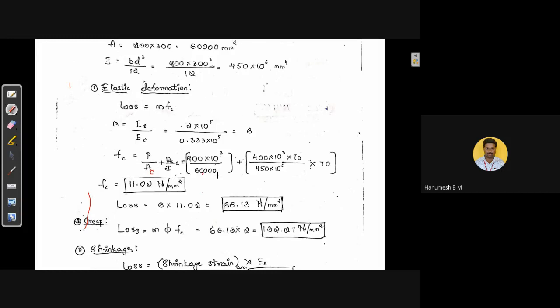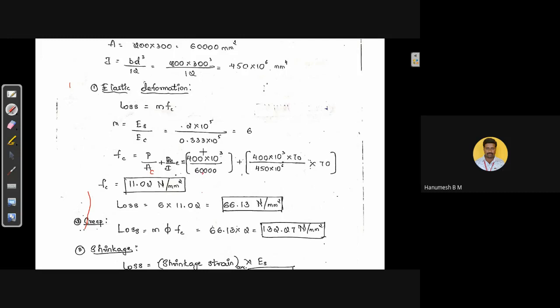We must substitute the 60,000 value. If by mistake we substitute 400 mm square, that will not be the stress in the concrete. That will become the stress in steel. Therefore, while calculating P by A, we must substitute the concrete area for the concrete stress.